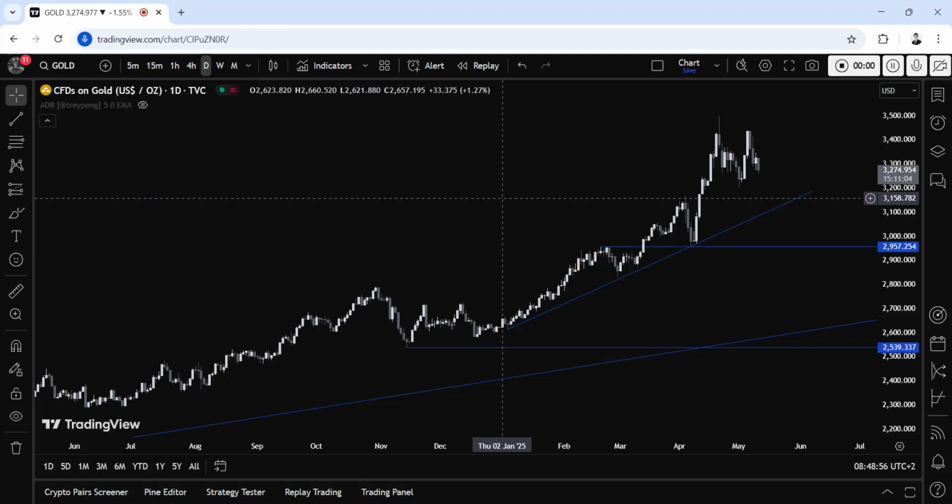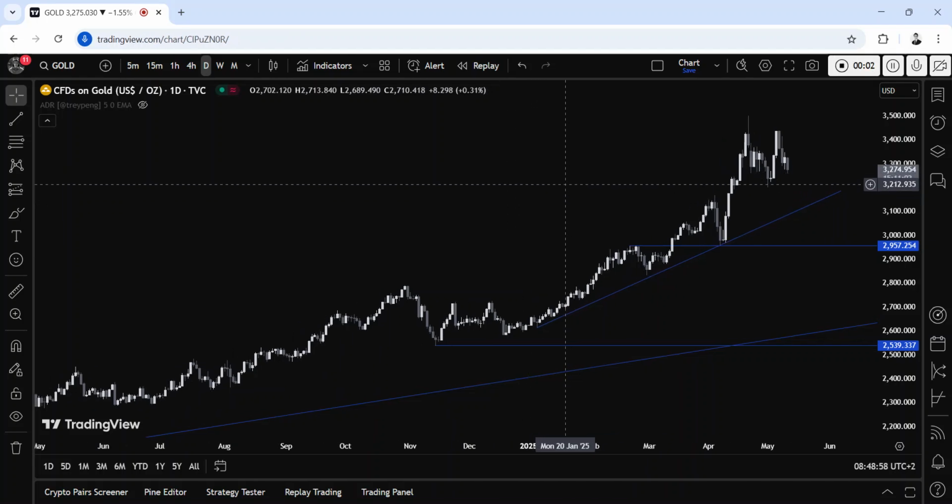Let's start with a fundamental overview first. Gold ended the last week negatively as first the positive expectation for the US UK trade deal and then for the US China talks over the weekend weighed on the precious metal.